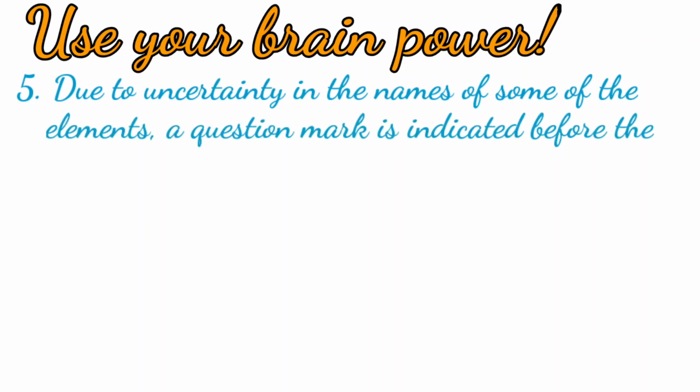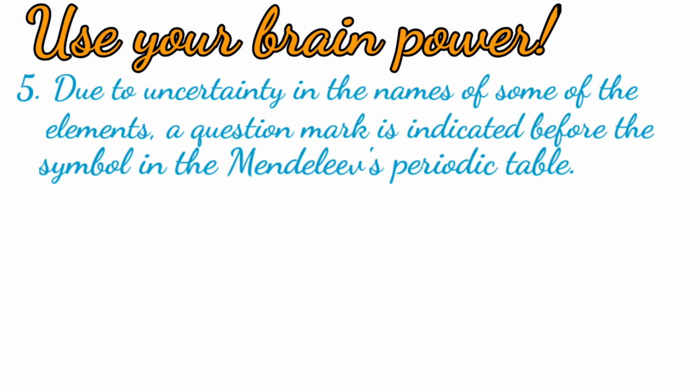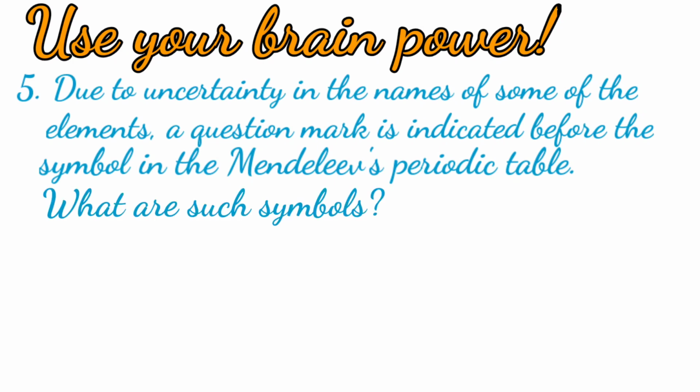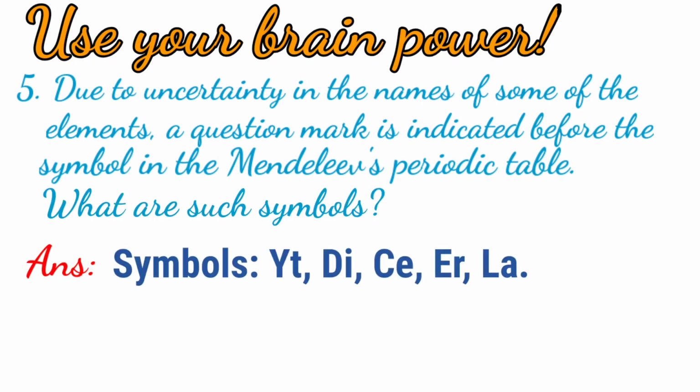Use your brain power. Question 5. Due to uncertainty in the names of some of the elements, a question mark is indicated before the symbol in Mendeleev's periodic table. What are such symbols? Answer: symbols are given.